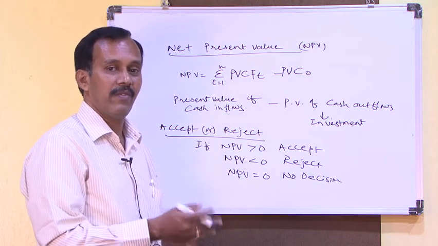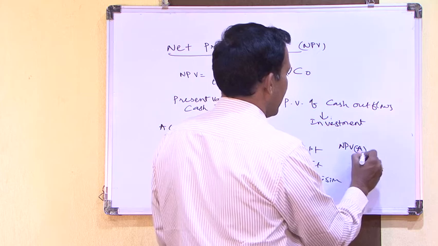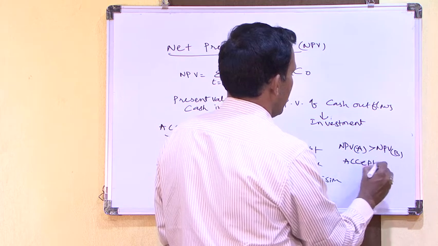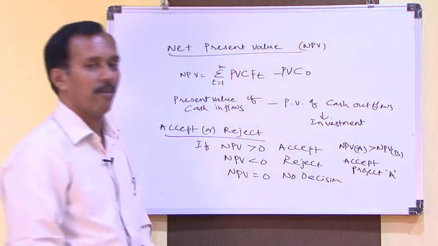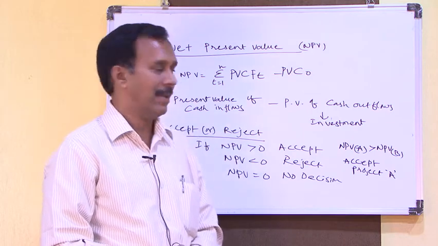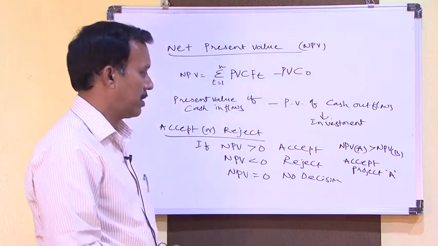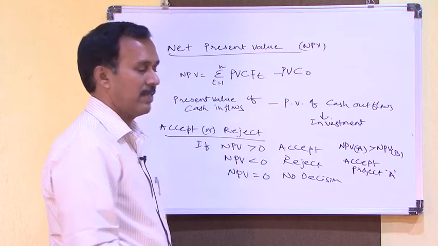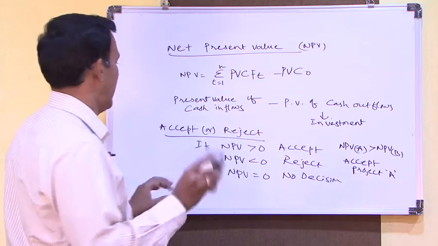Suppose we are considering two different projects, then if NPV of project A is greater than NPV of project B, we need to accept project A. Vice versa, if NPV of project B is greater than NPV of project A, we need to accept project B. So when you are considering two projects, we need to make a comparison of first project with respect to second project, right? Then how do you find the present value of cash flow?